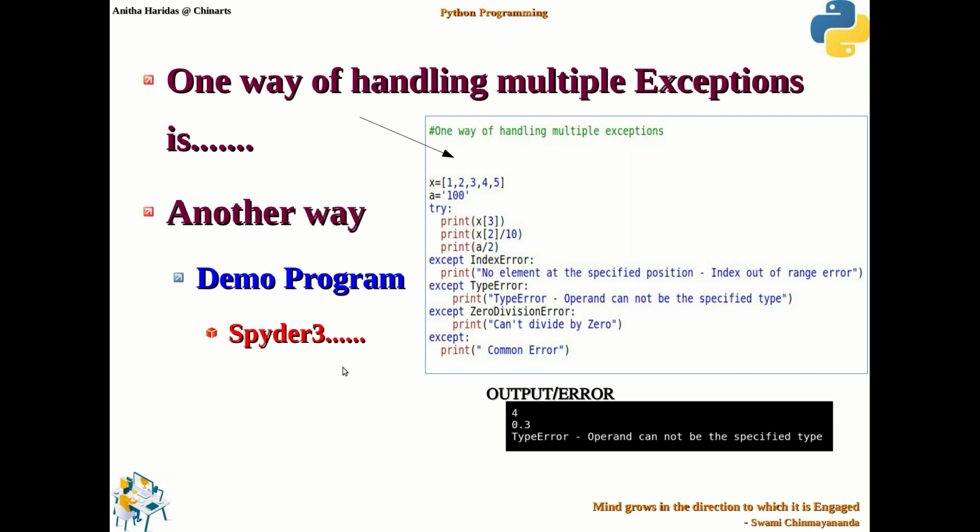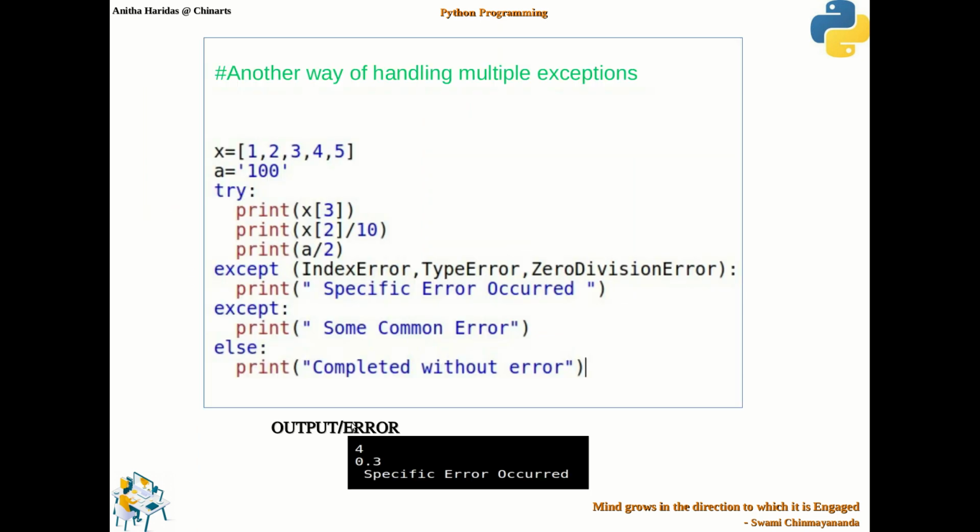Okay, so that is what we had seen as the demo program in Spyder 3. This was the program we had seen, another way of handling multiple exceptions, right? So you try adding there in the example. Here in the example, I try to divide the string by 2, so obviously I got the type error, so I get specific error occurred. Okay, so this is the method of handling multiple exceptions.